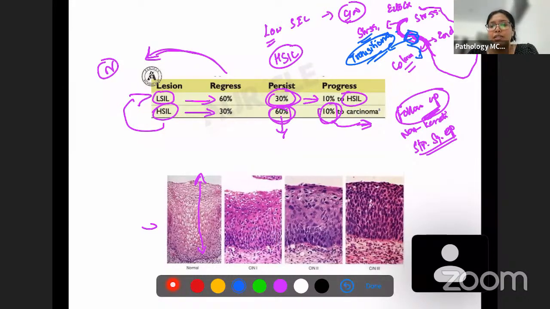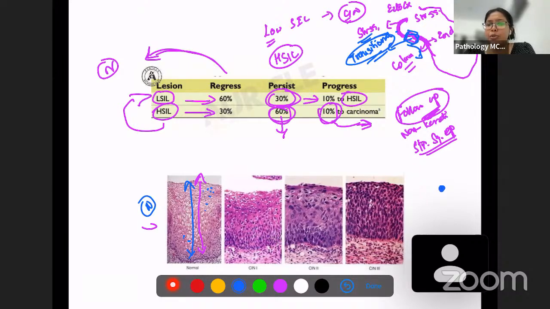So this is what we can see. This is a normal stratified squamous epithelium. Nothing is wrong here. But here you can see that there are some cells. These cells have a larger nucleus when compared to these cells. This nucleus is very small on the top, but here you can see the nucleus is significantly large.